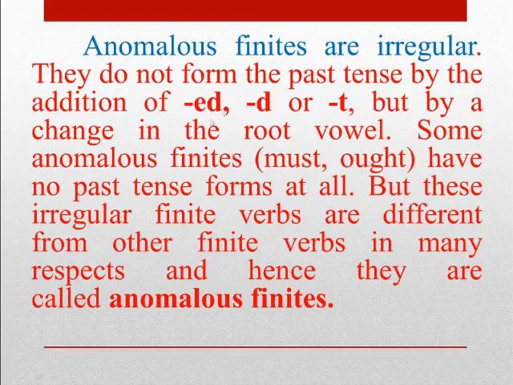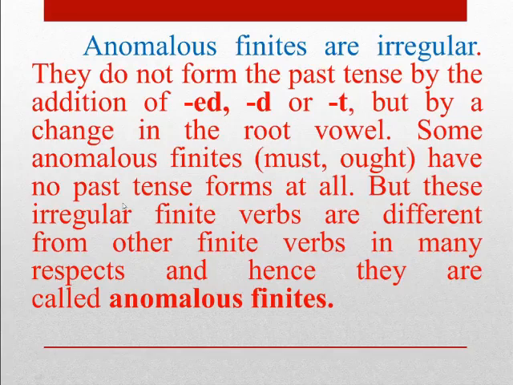So there is no addition of ed, d or t with anomalous finites. That is the main thing we have to keep in mind while studying them.